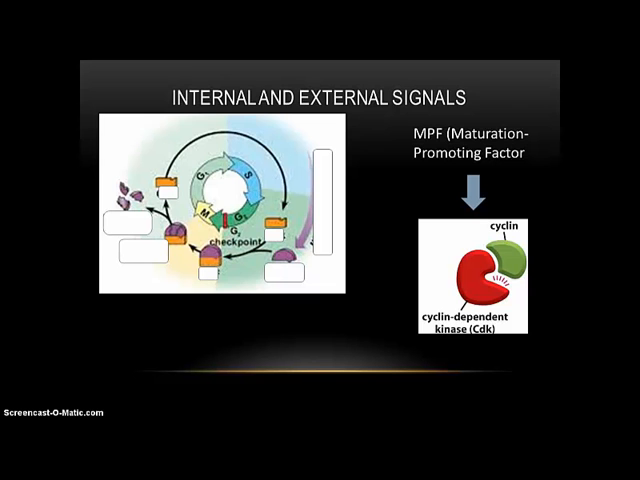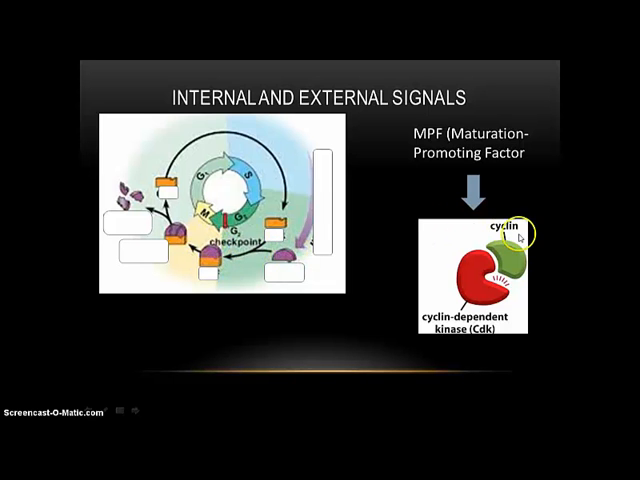So what causes these checkpoints to either go or stop? Well, that's determined by internal and external factors. So these checkpoints will tell whether or not to go. So let's see. The MPF, or the maturation promoting factor, is actually one of the internal signals that a cell receives in order to keep going. And so what is that? The MPF is actually a complex, as seen right here.